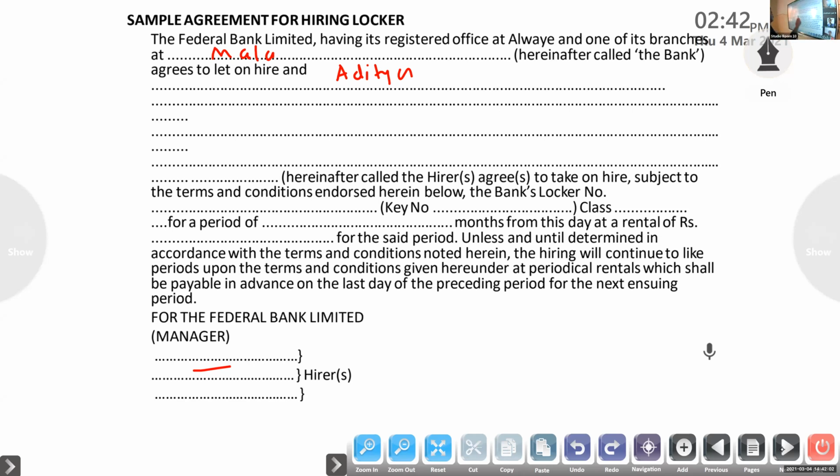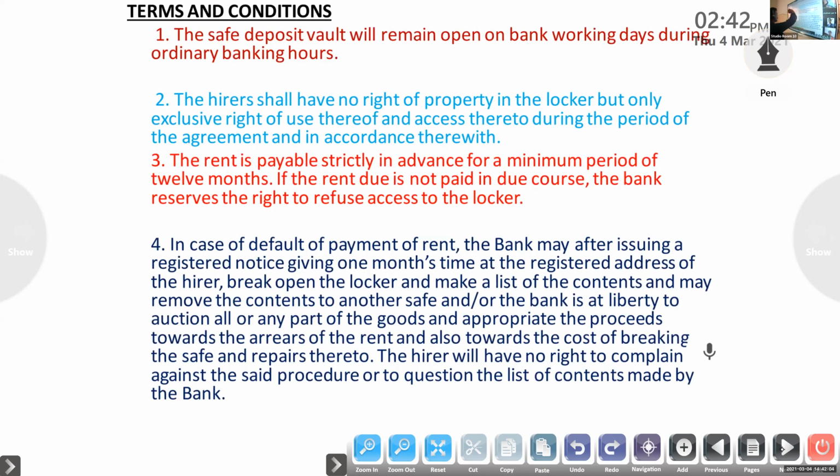Now these are the terms and conditions, which you need not study. Just go through them. The safe deposit vault will remain open on bank working days during ordinary banking hours. Next, the hirer shall have no right of property in the locker, but only exclusive rights of use and access during the period of the agreement.